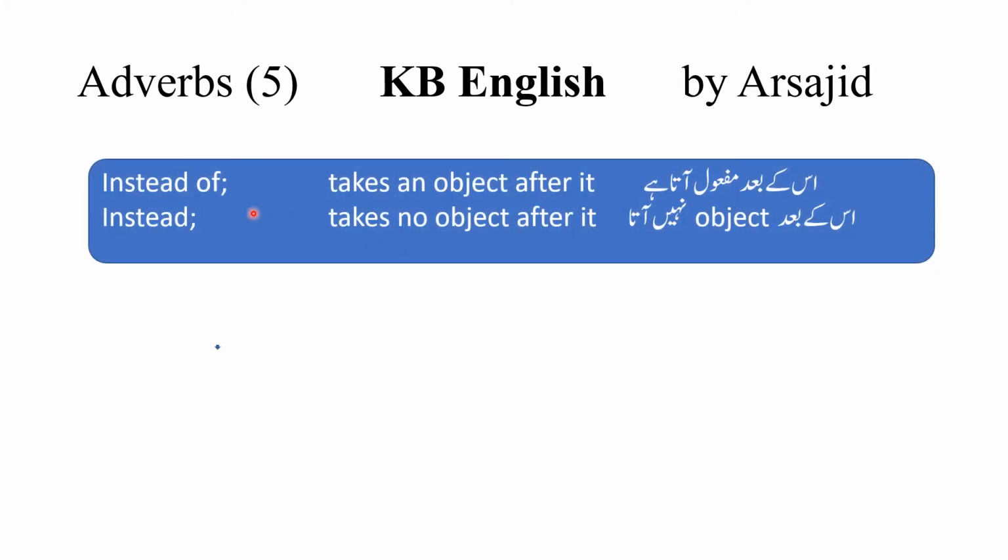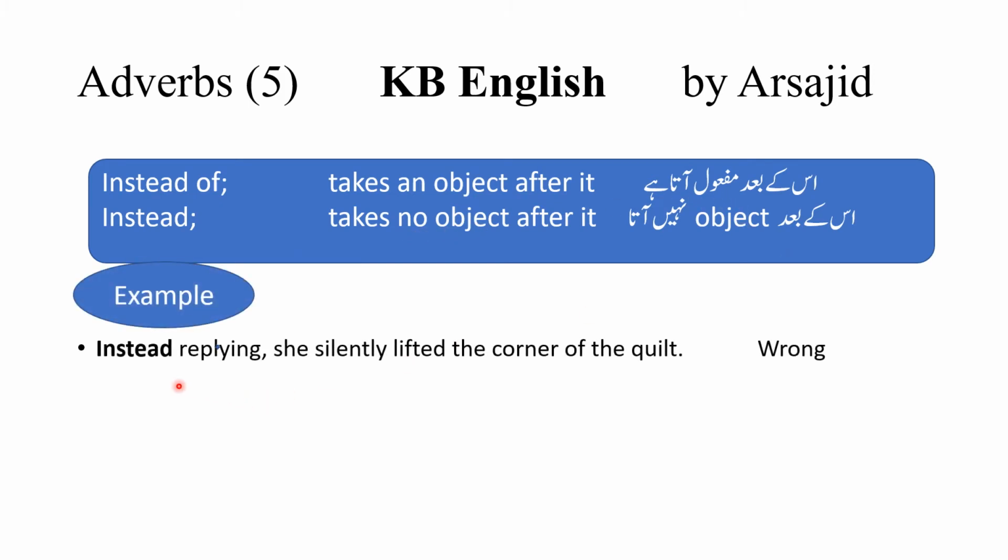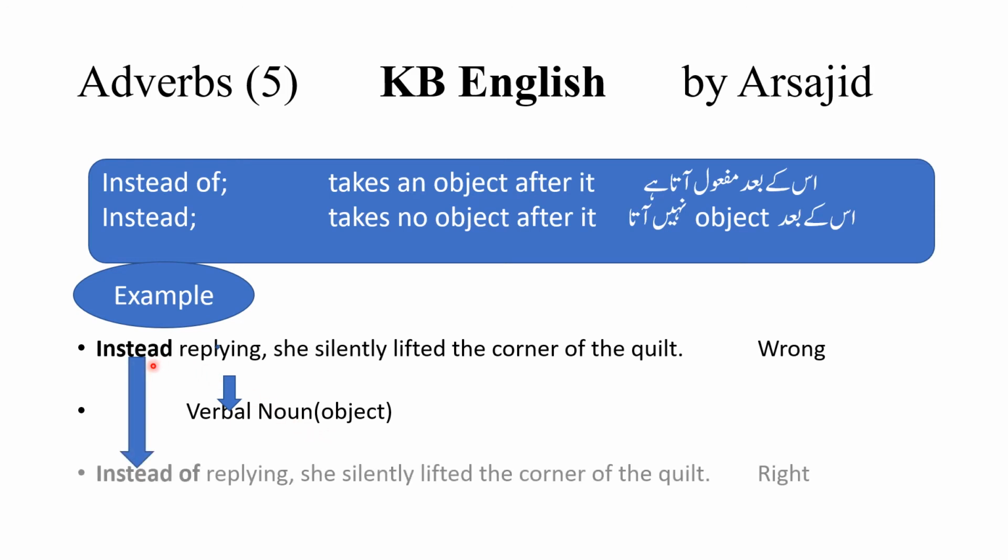Next is instead of. It also needs an object after it. इसके बाद object आएगा और instead would be used alone. इसके बाद कोई भी object वगैरह इस्तेमाल नहीं होगा. And the example is, instead replying, she silently lifted the corner of the kilt. Replying is a verbal noun which is acting as an object. So instead would be wrong to use, and it would be instead of replying, she silently lifted the corner of the kilt.